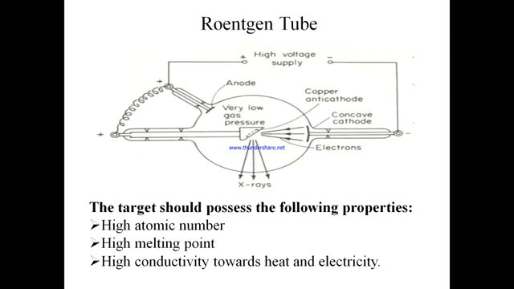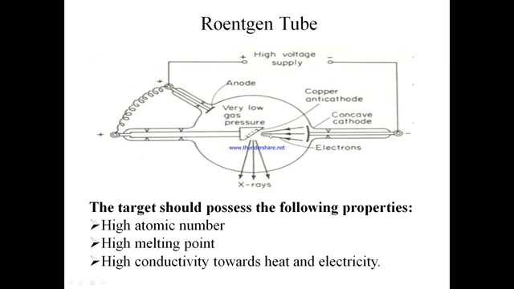The limitations of the Roentgen tube is that we cannot separately control the intensity and quality of the X-rays produced, because both depend upon the potential difference applied between the cathode and the anode. Secondly, the potential difference to be applied is very high because it is of the order of 10⁵ volts, and if the tube runs by the reverse current, then the target will become negative and the cathode will become positive.